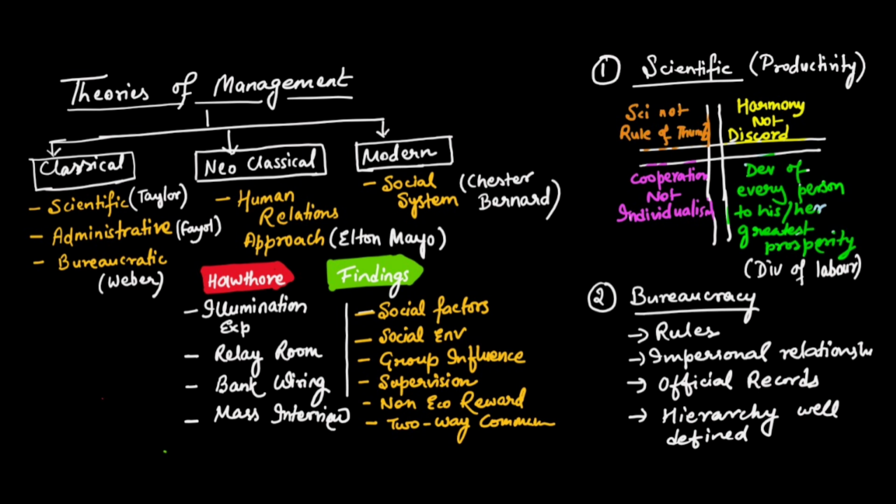Then the differential piece wage system. He studied the differential piece wage system, where a worker who is working more would be rewarded with a higher wage, and the one who is not working should be given a lesser wage. So all this will relate to productivity. What is productivity? Productivity represents goods and services produced in relation to the resources utilized in the production. So scientific management talks about increasing the productivity.